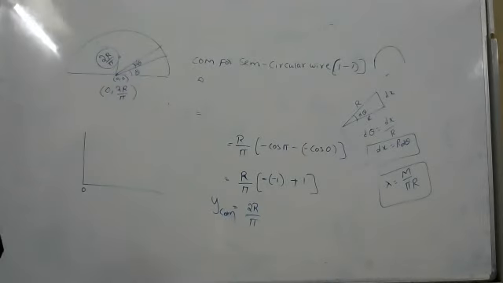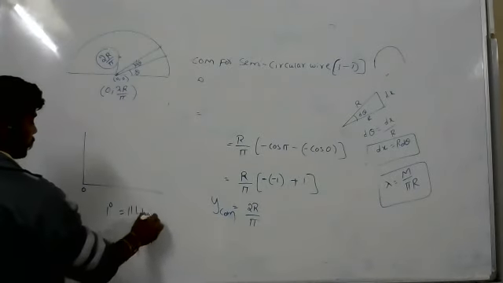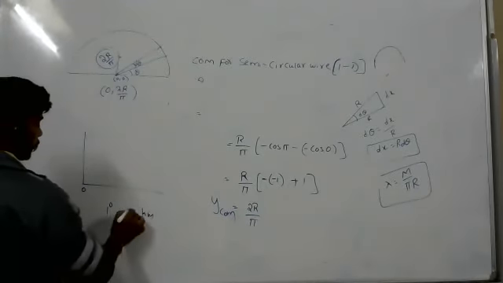One degree is equal to how many kilometers? One degree equals 111 kilometers.